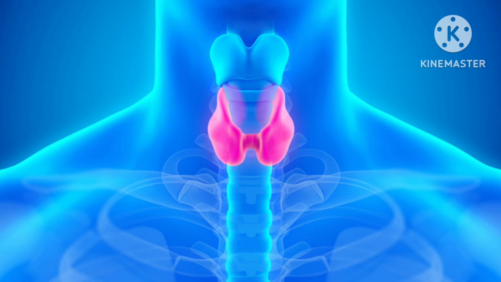So there could be a central or cranial cause of diabetes insipidus, or there could be a nephrogenic cause as well. How will you confirm whether this is a nephrogenic cause or a cranial cause? You have to give vasopressin to that patient, and after giving the vasopressin you will check the osmolality of the urine.